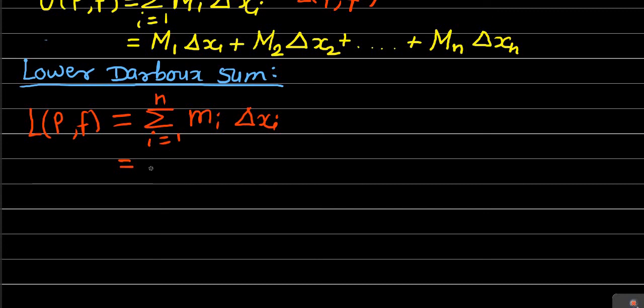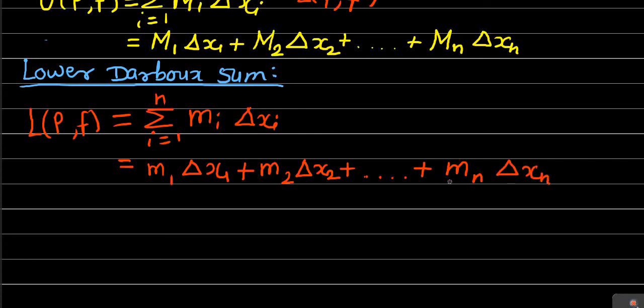If you put i equal to 1 to n, this is small m1 into delta x1, which means the infimum of the function f in the first subinterval into the length of the first subinterval, plus small m2 into delta x2, the infimum of f in the second subinterval into its length, and so on up to the last term, small mn into delta xn, which is the infimum of f in the nth subinterval into the length of the nth subinterval.